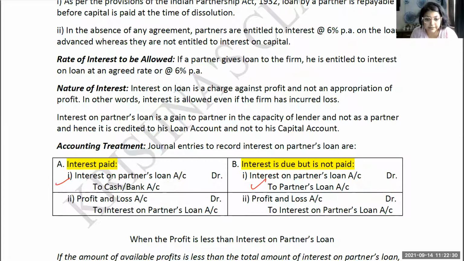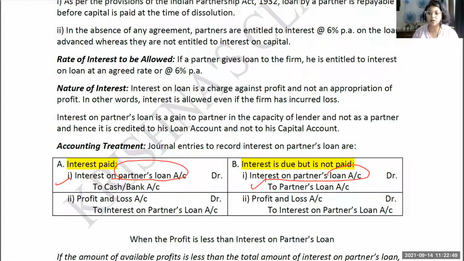Now you have opened this account, interest on partner's loan. It has to be closed. Partner's loan account will not be closed until we have made the payment to the partner. Whatever loan he had given to the firm, until that is repaid, you are not going to close this account. This will remain open. But what about interest on partner's loan?